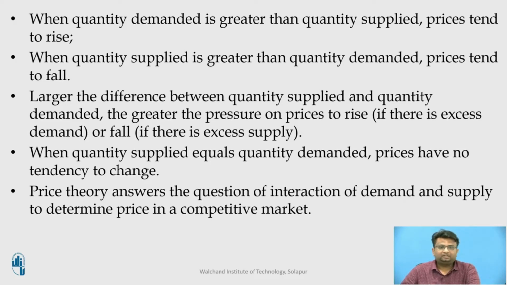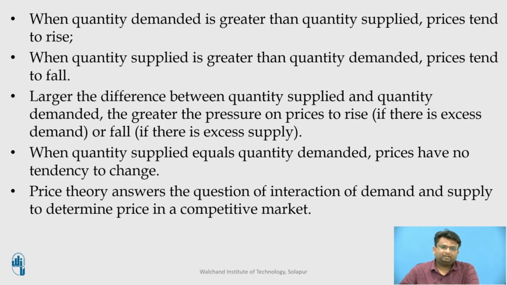We can underline these three dynamic laws of supply and demand. When the quantity demanded is greater than the quantity supplied, the price tends to rise. When the quantity supplied is greater than the quantity demanded, the price tends to fall. In the market, the larger the difference between the quantity supplied and the quantity demanded, the greater the pressure on prices to rise or fall.